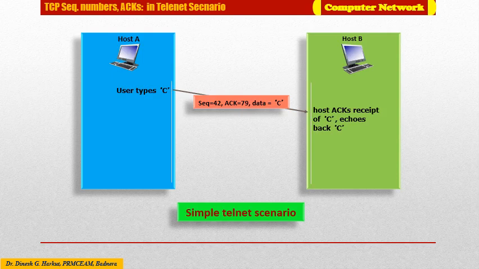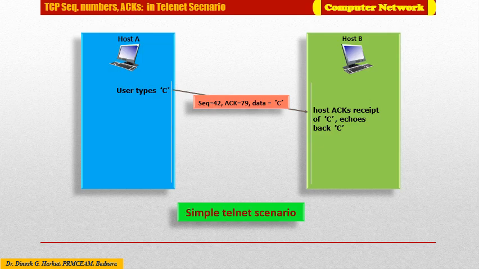On receipt of this packet, the receiver constructs the incoming segment, incoming because we are considering the sender's point of view, which includes sequence number 79 as expected by host A in the earlier communication. The acknowledgement number is 43, the next expected sequence number from the sender, because the packet with address 42 has already been sent.